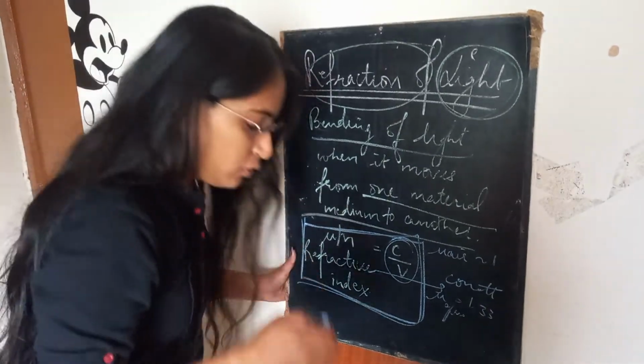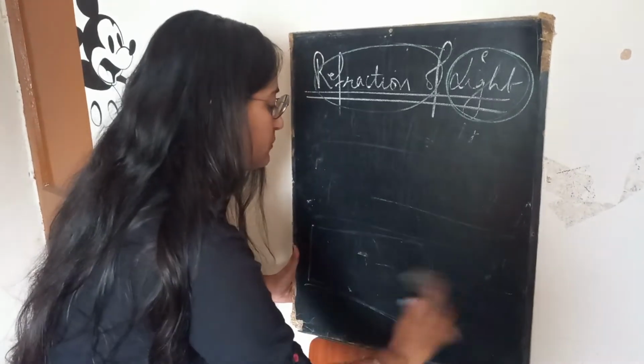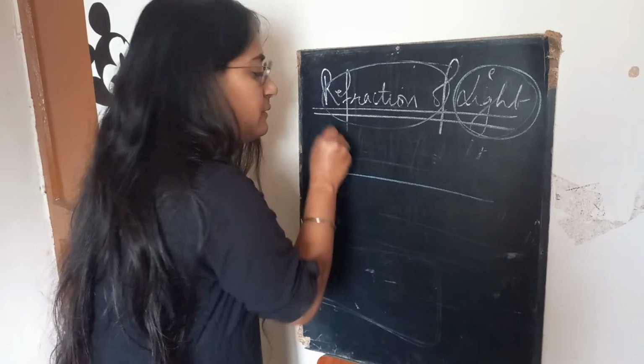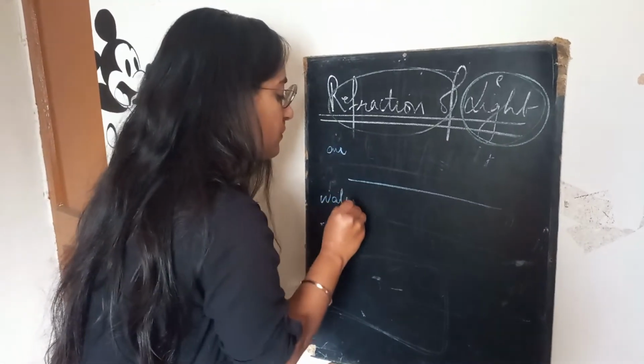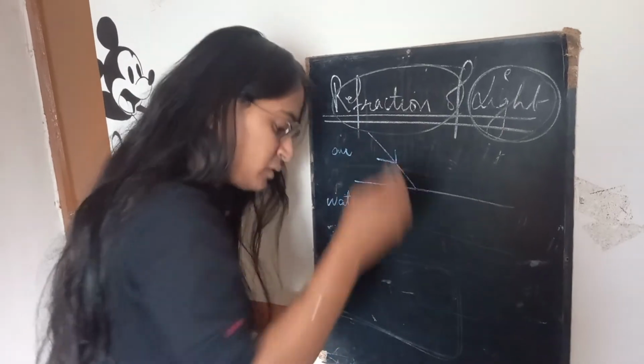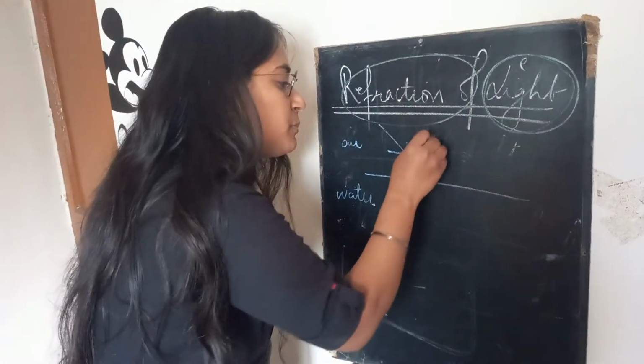One more thing, let me quickly tell you with a diagram. There is air here, and let here be water. Now the light is incident from air, so when this light got incident, I will make a normal over this point.